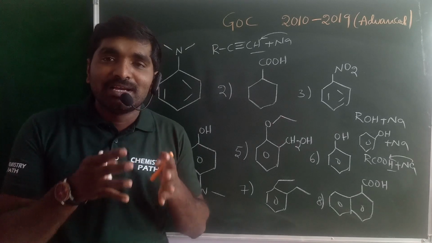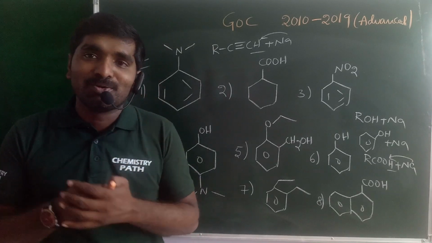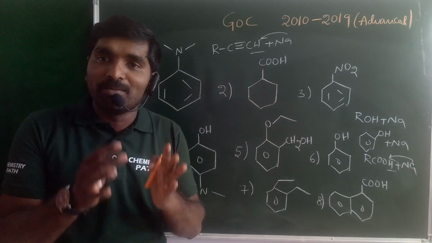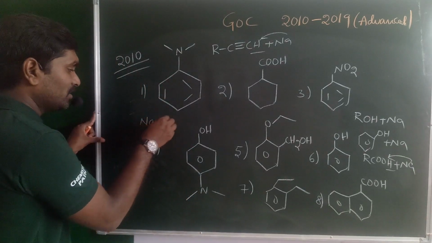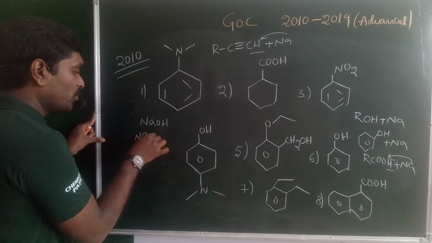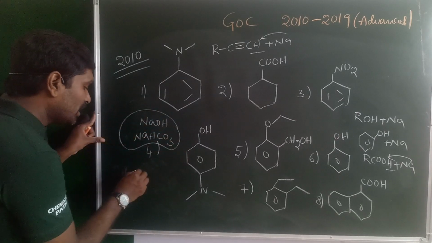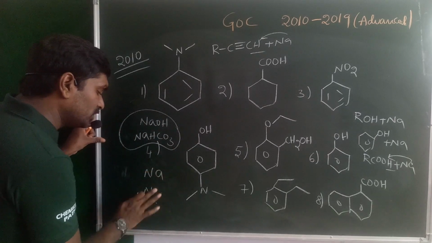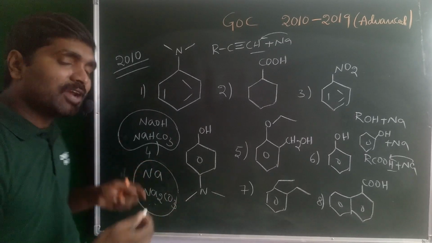Which is the distinguishing test between the alcohol and phenol. Why? Because alcohol can only react with sodium metal, it does not react with sodium hydroxide as well as bicarbonates, NaHCO3. Alcohol may react with the sodium metal as well as the carbonates, Na2CO3. Why?